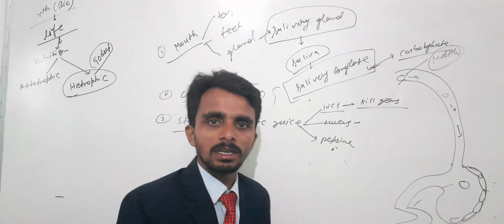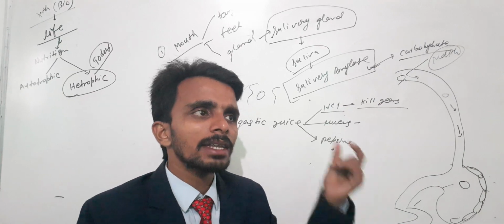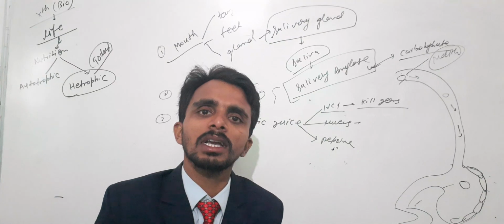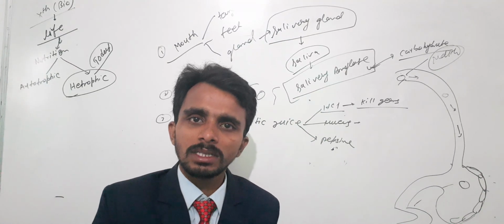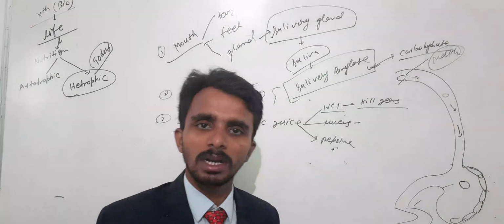Basically HCl kills the germs and makes the food acidic, but it may be possible that HCl damages our wall also, because all acids are corrosive in nature, right? So sometimes it may damage our stomach.